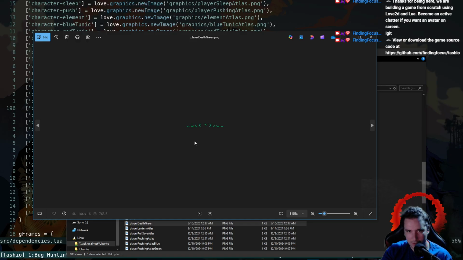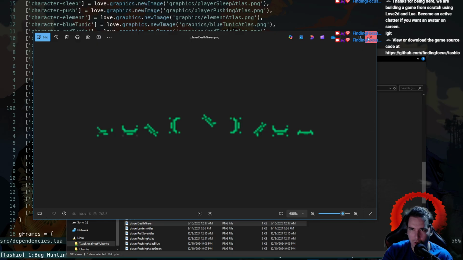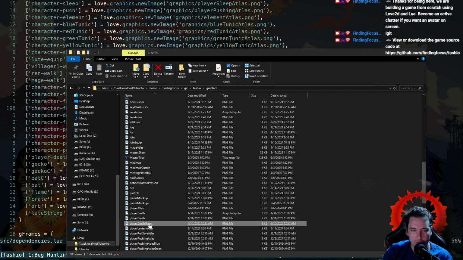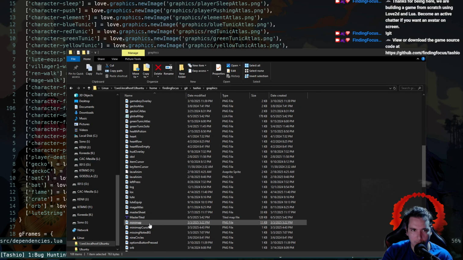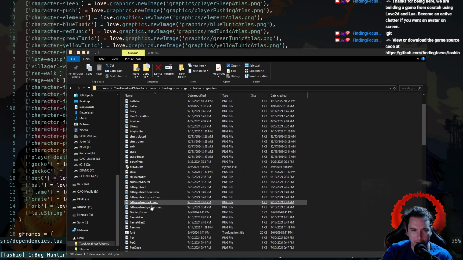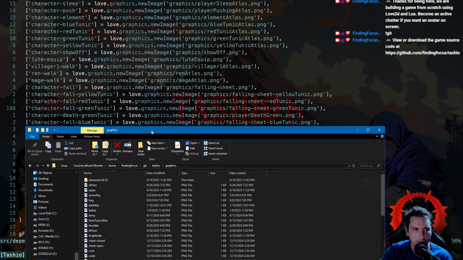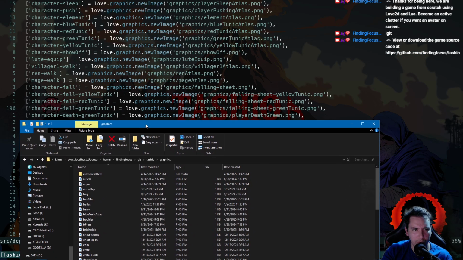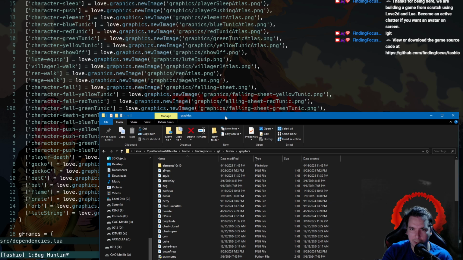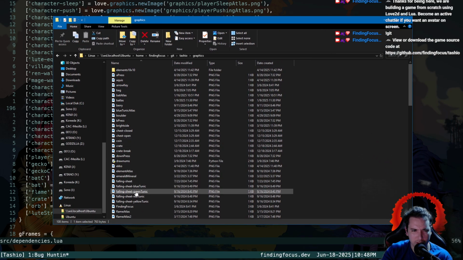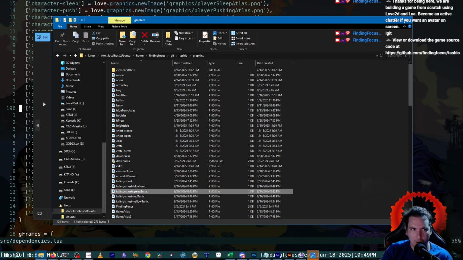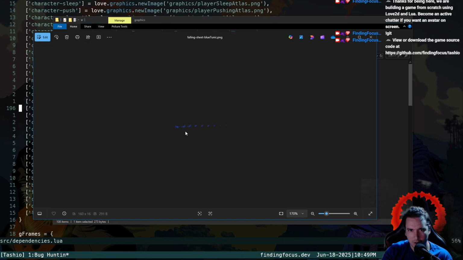Okay, so this is the non-falling one. So this is if we die on the ground. But then, so player death green, and then the falling one. What is it? Character fall, green tunic, which is falling sheet, green tunic. Which also looks to be a valid sprite.